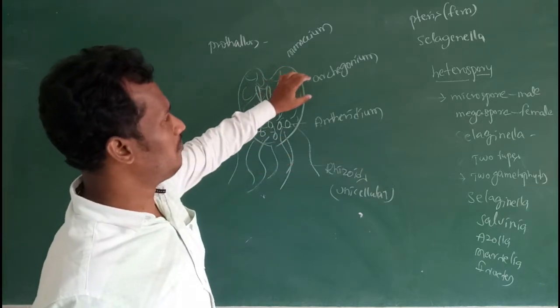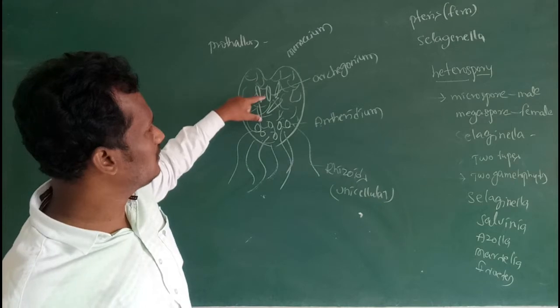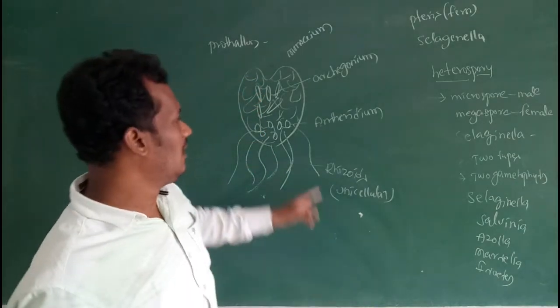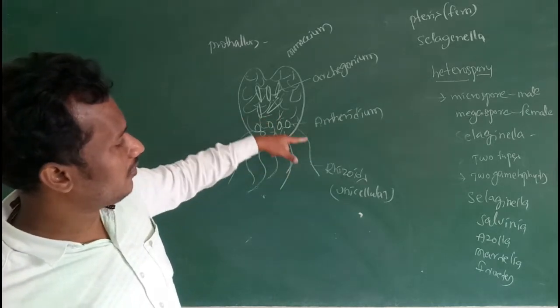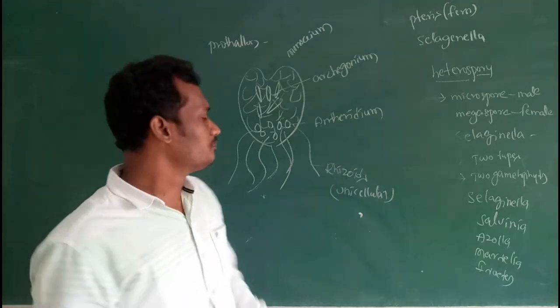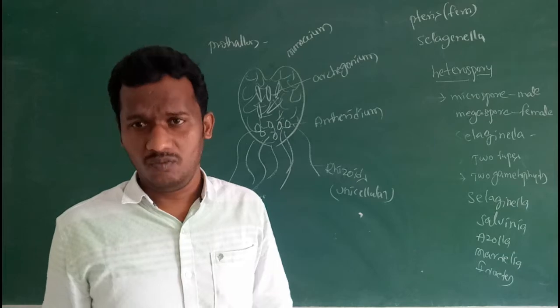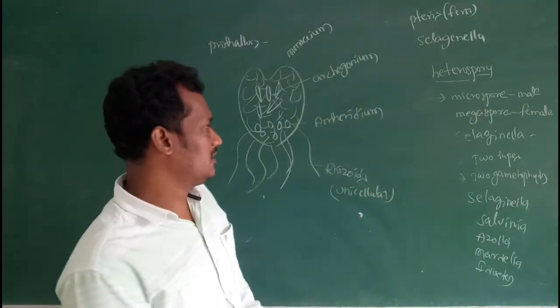The archegonium is present on the upper side of the prothallus, below the apical notch, on the cushion-like body, which is a placenta. Antheridia are present between the rhizoids. Rhizoids are unicellular and useful for absorption of water and minerals for photosynthesis.